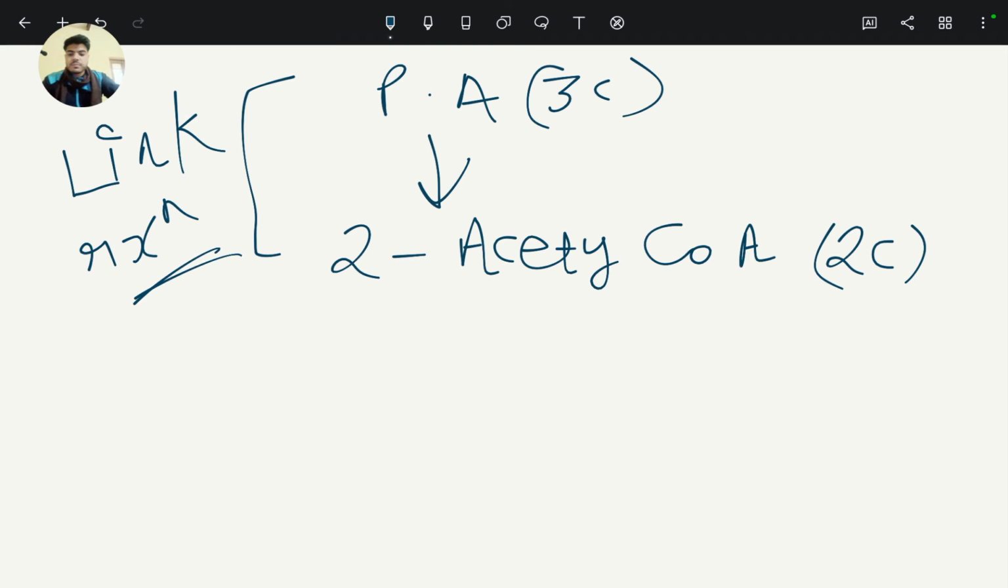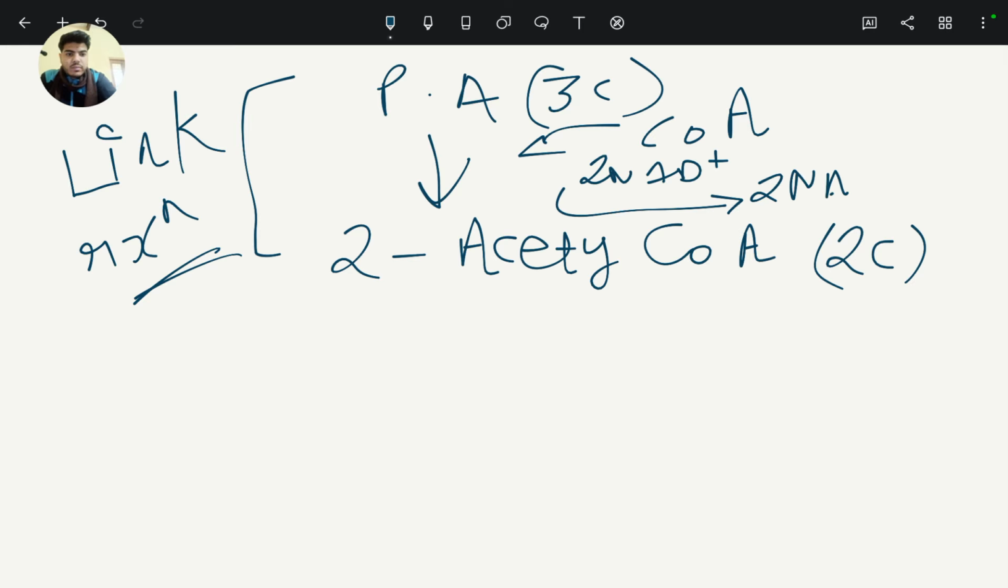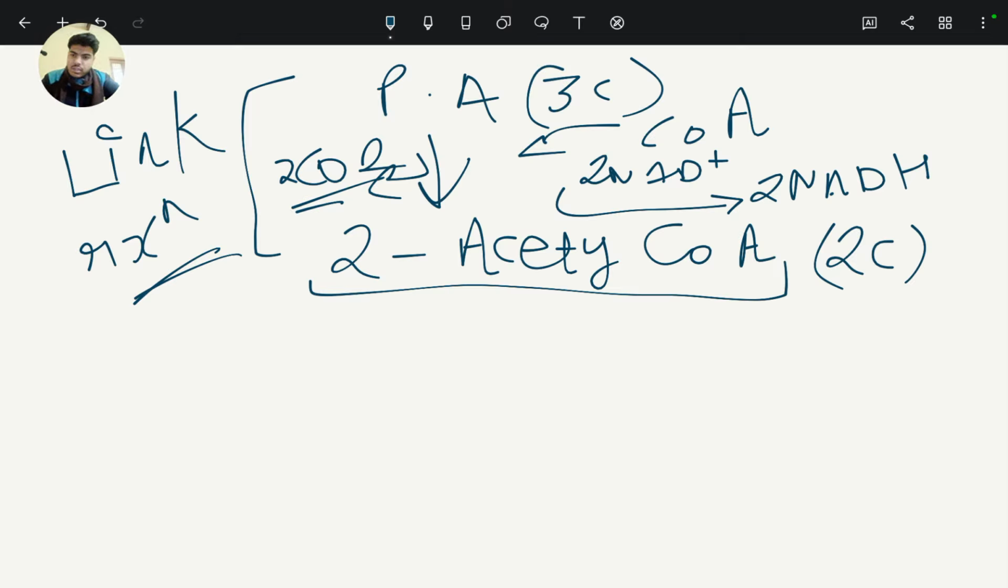In this link reaction, coenzyme A is used and 2 NAD plus changes to two molecules of NADH, and there is also release of two molecules of carbon dioxide. And this acetyl coenzyme A molecule enters into a new cycle, that is Krebs cycle. So it has two carbons in its molecule and it enters into Krebs cycle.